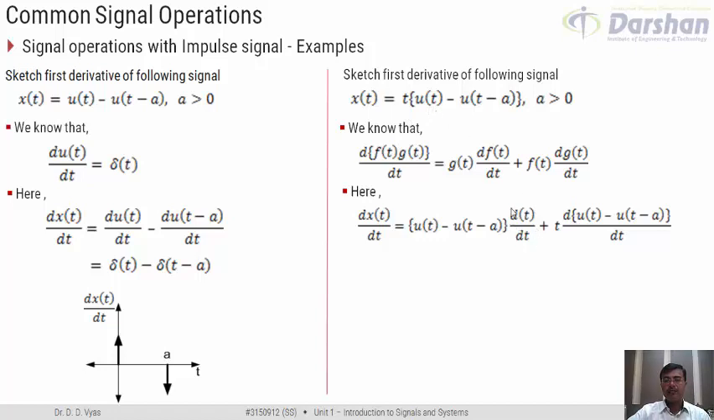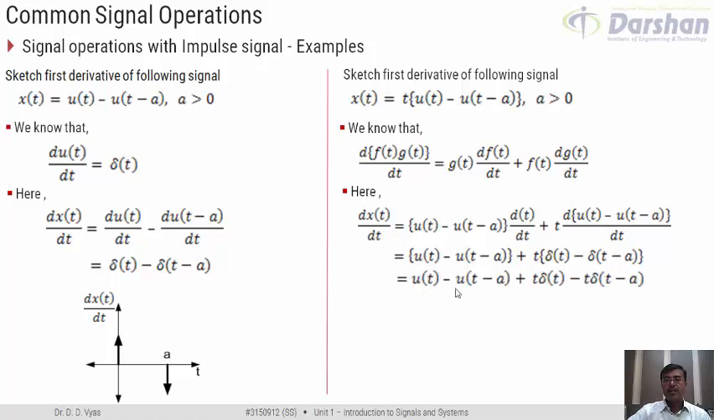Now we understand that differentiation of t is equal to 1, whereas differentiation of u of t and u of t minus a would basically give me delta t and delta t minus a. So this u of t minus u of t minus a stays as it is, multiplied by 1, this t comes as it is, and then you have delta t minus delta t minus a. So this is u of t minus u of t minus a plus t into delta t minus t into delta t minus a.